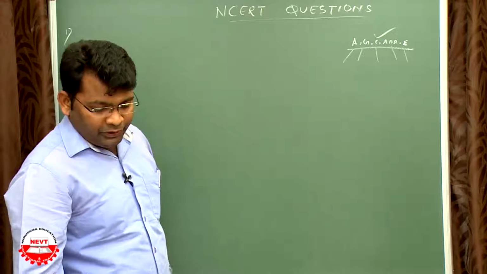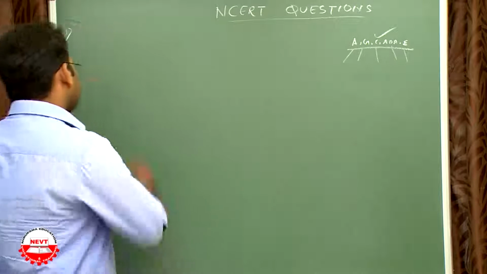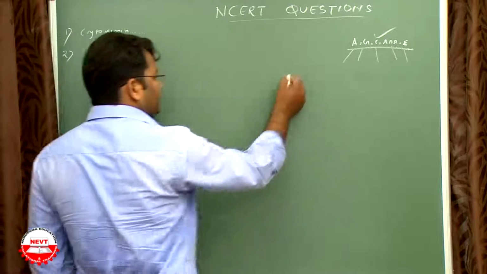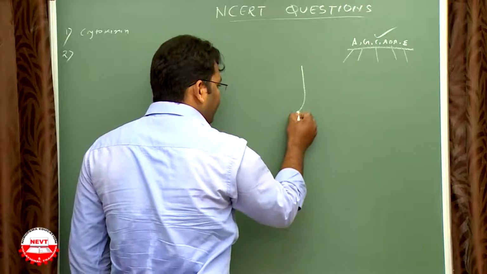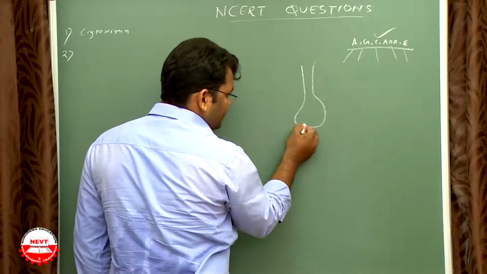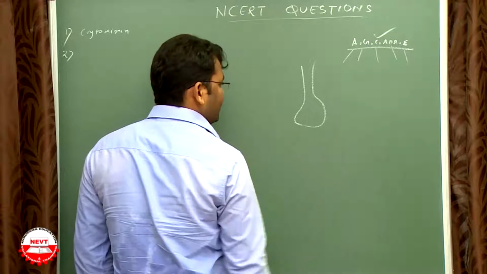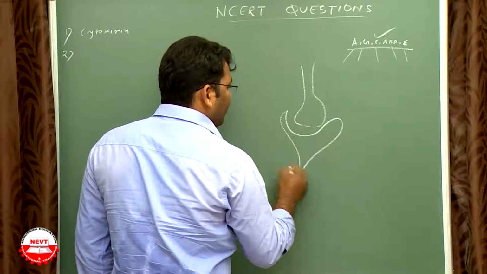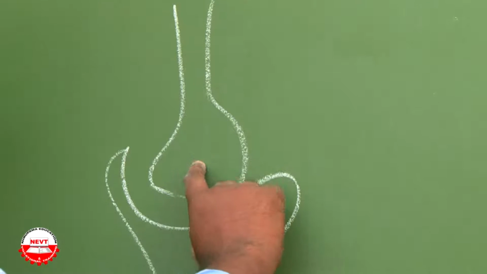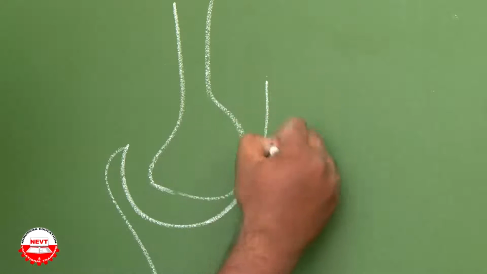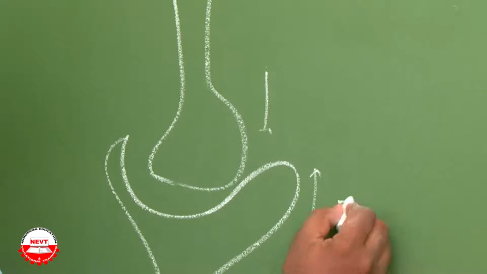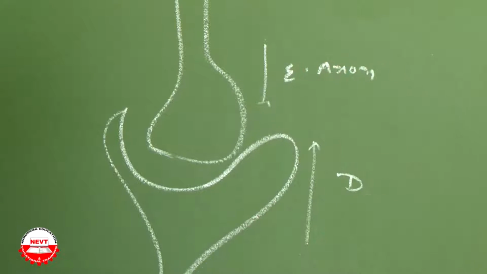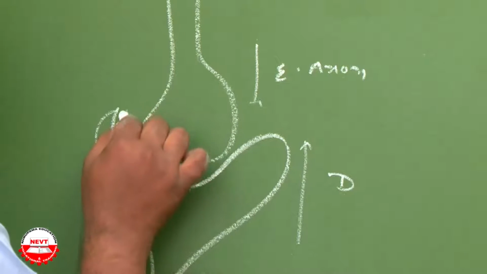The gap between the two neurons is called, question number 2, the gap between two neurons. Let's see. The end of one neuron is the axon end or axon knob, and here another dendrite will begin. This is the link between the end of one neuron and the beginning of another neuron. This is the dendrite beginning, this is the end of the axon. So there is a gap between them.